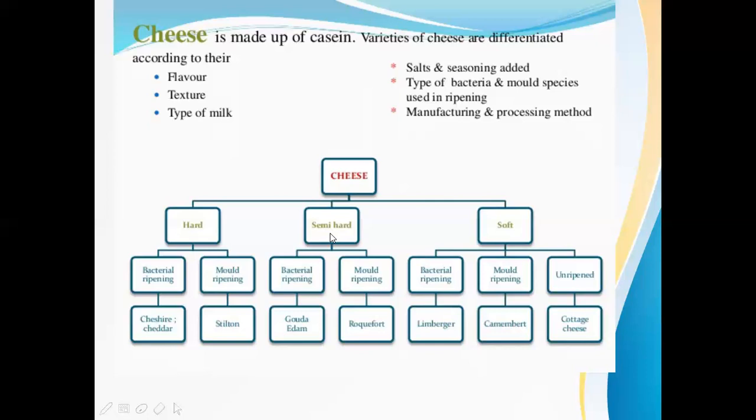So these are basically different types of cheeses. Hard and semi-hard show the texture of the cheese, and these are the microorganisms which carry out this fermentation process, and these are the examples of different cheeses, right?